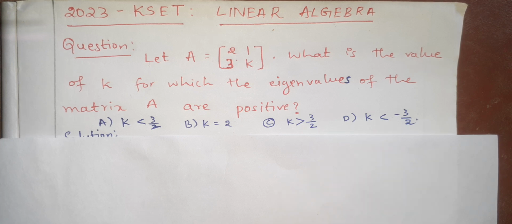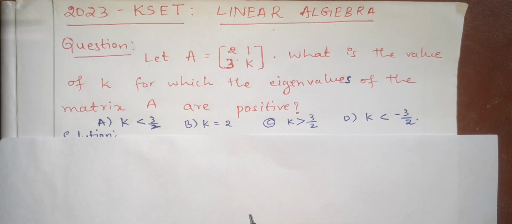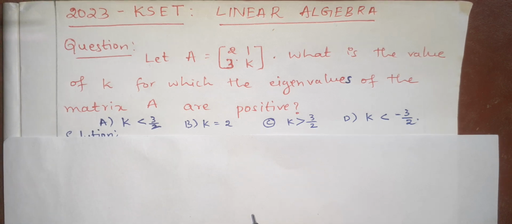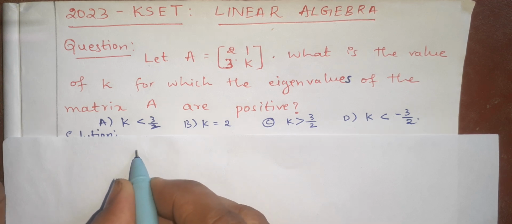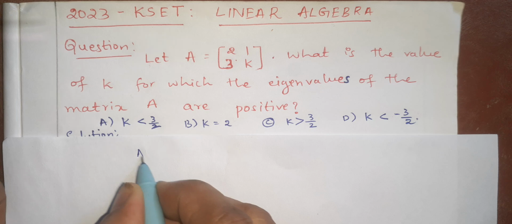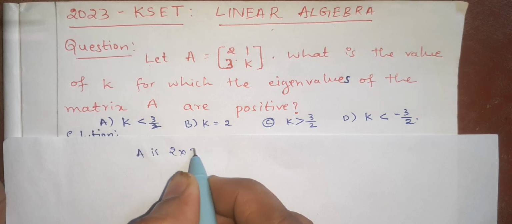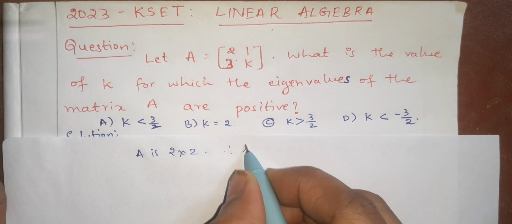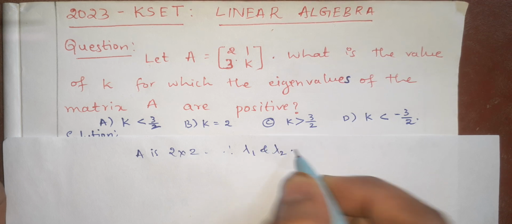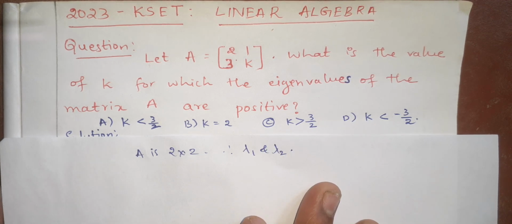So let us solve the question. They have asked to find the value of k for which the eigenvalues of the matrix A are positive. The given matrix A is a 2 by 2 matrix. Therefore, the eigenvalues will be lambda 1 and lambda 2. Two eigenvalues will be there.